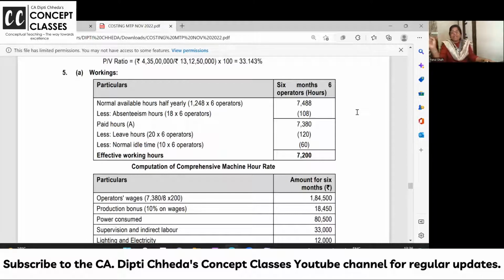20 hours every worker is taking leave. But for leave, you have to pay. But why am I minusing? Effective hours: the worker's paid hours are 7380, but the 20 hours is not effective hours, no. So to calculate effective hours, the 20 hours you minus, and normal idle time also you minus. Clear to all of you or not?